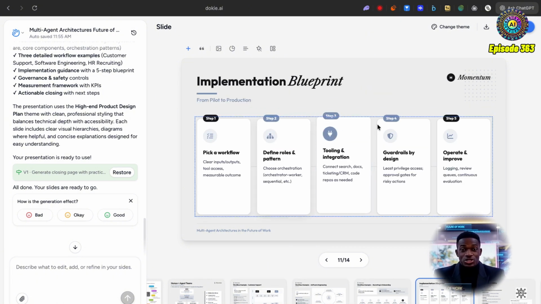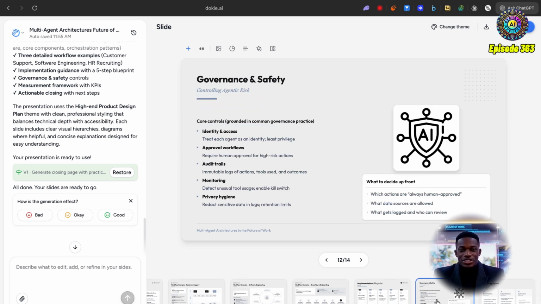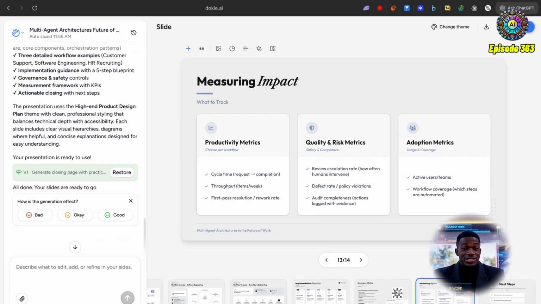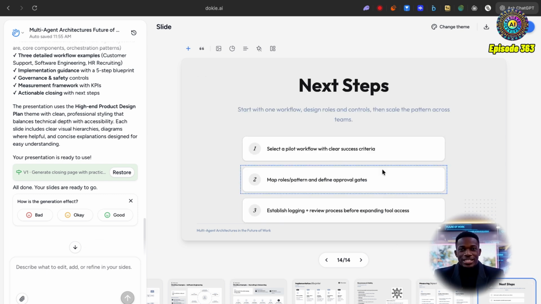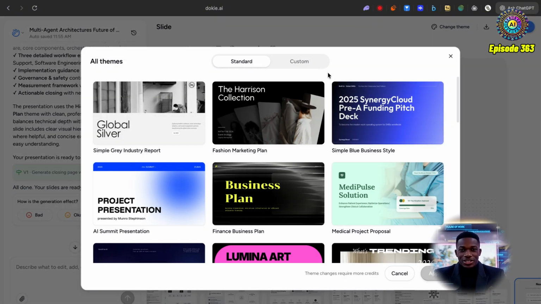We've got implementation blueprints as well. So yeah, this is very cool, I have to say. Governance and safety, measuring impact as well, and potential next steps. Wow, I've got to say, I'm really impressed with Dokie AI. I think their generation is, you know, I think it makes a whole lot of sense. It's very sleek, and you can also change the themes after it's actually been generated.